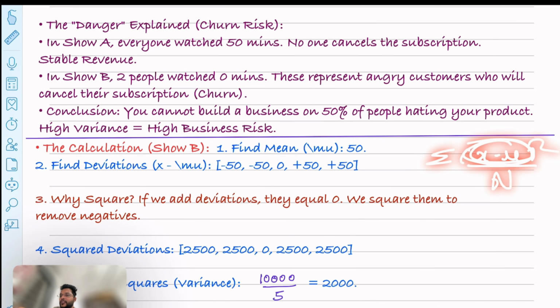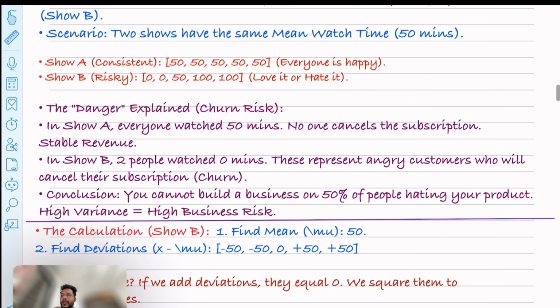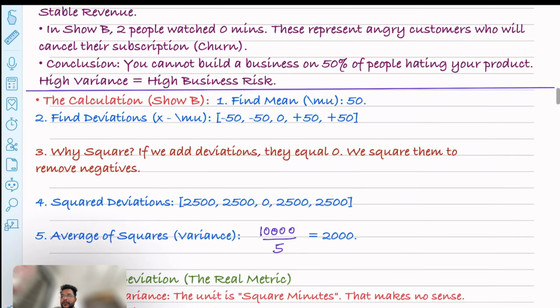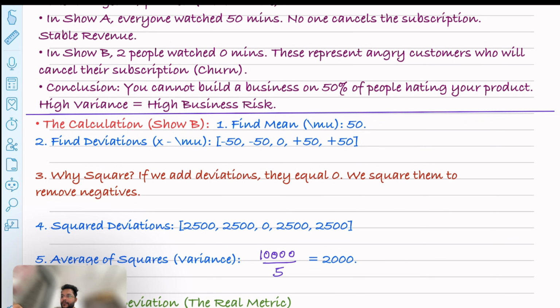First you have to calculate x minus mu, right? So if you do x minus mu, the mean is 50, so these values will come. These are all calculated for show B, because for show A, if you calculate this x minus mu, everything will cancel out each other and you will get a zero value, because 50 minus 50 plus 50 minus 50, whole square. So that's why I'm just showing the calculation for show B. The calculation for show B is like this.